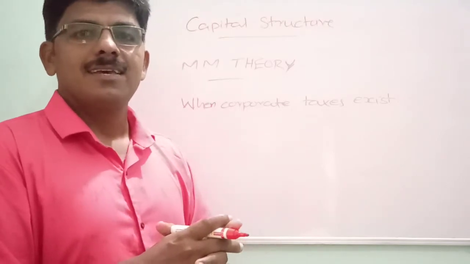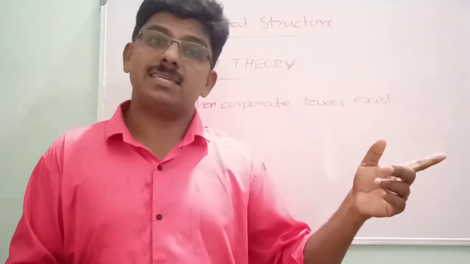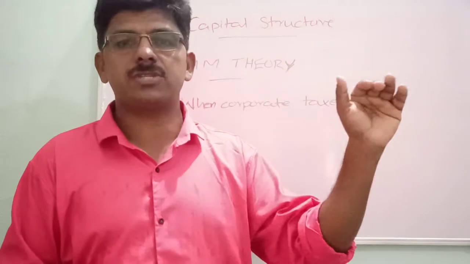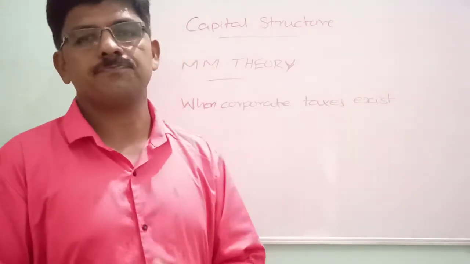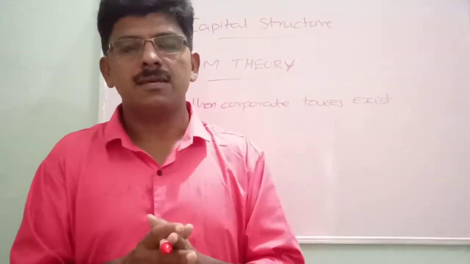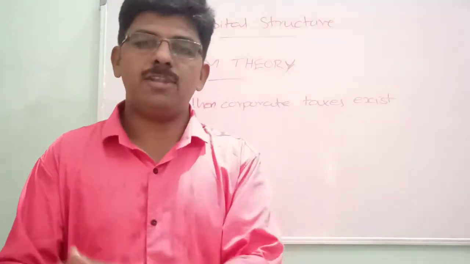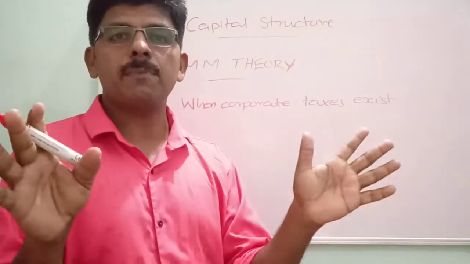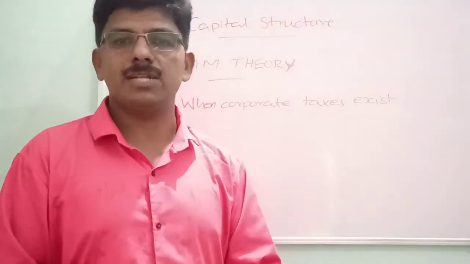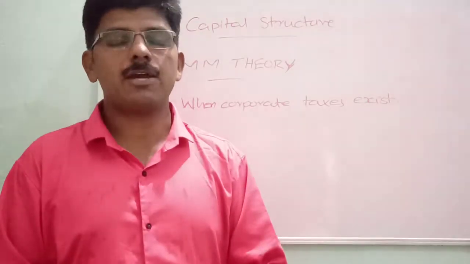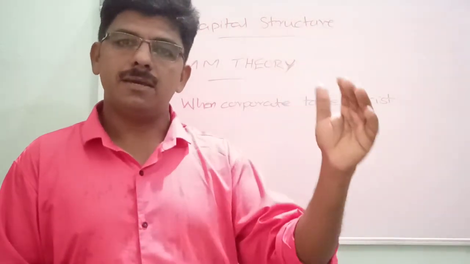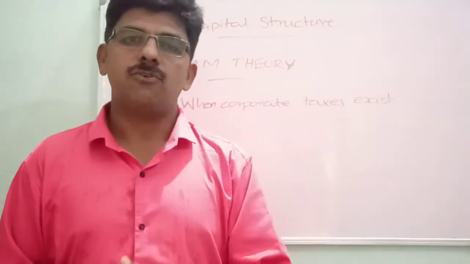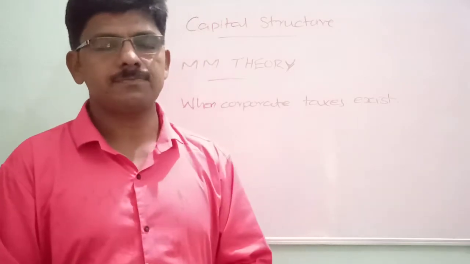When corporate taxes do not exist, overall cost of capital and value of the firm remain constant at all degrees of financial leverage. Therefore, there is no optimum capital structure to influence the value and also overall cost, according to Franco Modigliani and Merton Miller. And it was their opinion during that period, 1958, when they published their first paper.